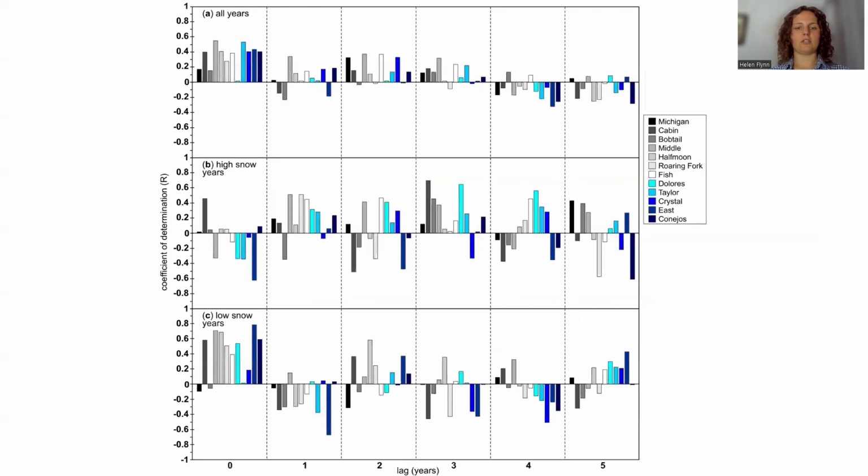Finally, we correlated peak sweep and melt year baseflow with lags of up to 5 years for high snow years and low snow years separately. Baseflow immediately following a low snow year showed the highest correlation.